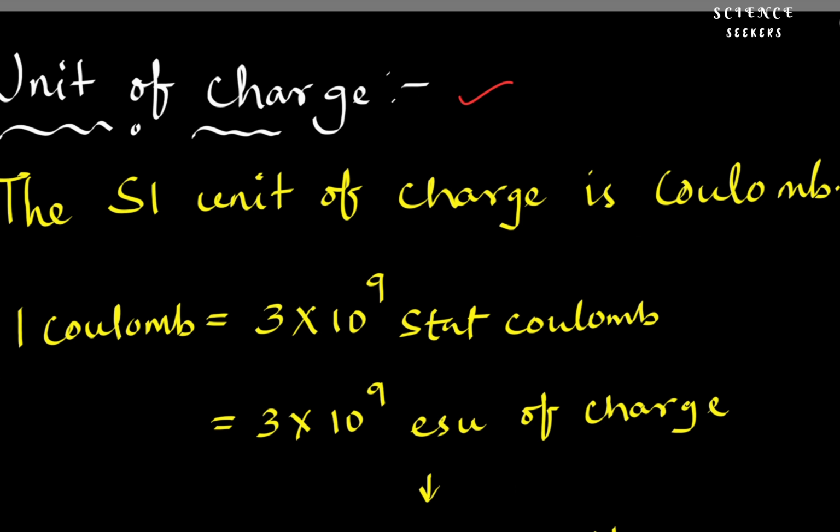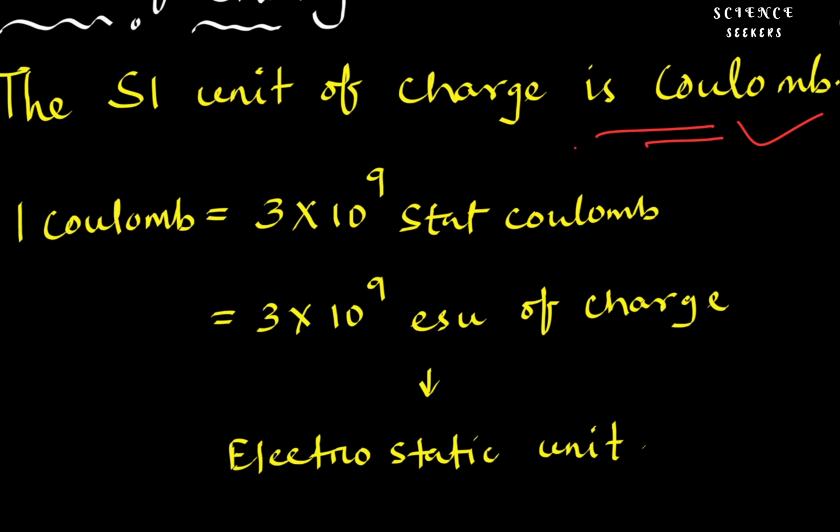So the SI unit of charge is Coulomb, that is 1 Coulomb equal to 3 into 10 to the 9 statcoulomb, or 3 into 10 to the 9 ESU of charge, or electrostatic unit of charge. When the force between two similar charges q1 equal to q2 is 9 into 10 to the 9 Newton in free space or vacuum, then the charge is said to be 1 Coulomb.